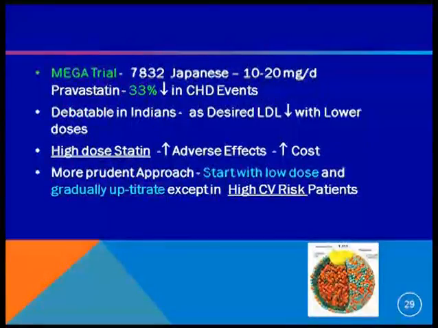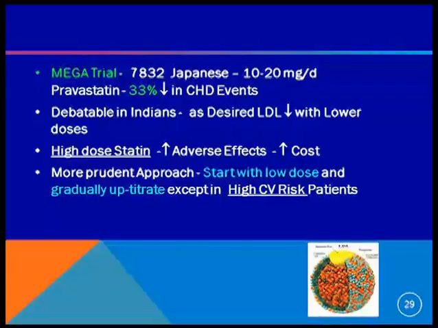Now there is another mega trial, where again pravastatin was given in a dose of 10 to 20 milligram per day, and there was a 33% reduction in coronary heart disease. And high dose statins? If we can achieve the LDL goals, then why not give a low or moderate dose? With high dose, there are more adverse events and increased cost, especially in Indian patients. The cost is also very high.